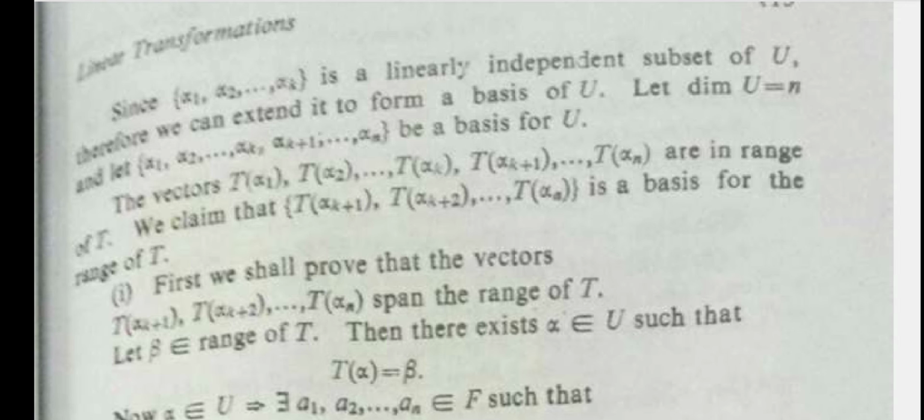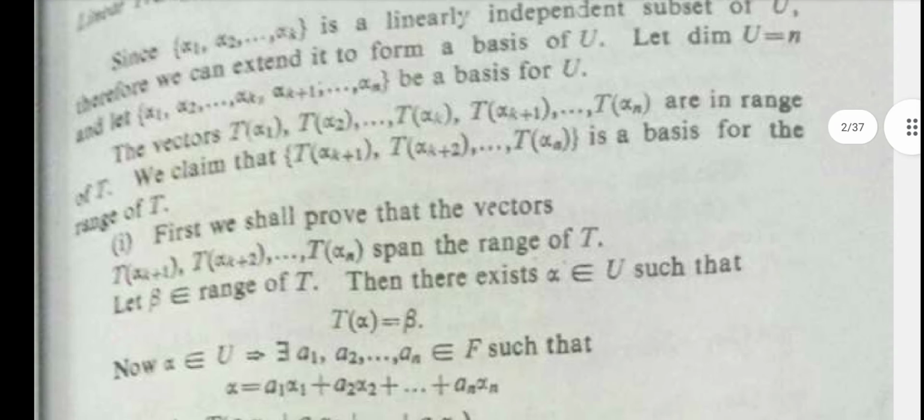Now the vectors T alpha 1, T alpha 2, up to T alpha k, up to T alpha n are in the range of T. We claim that T alpha k plus 1, T alpha k plus 2, up to T alpha n is a basis for the range of T.